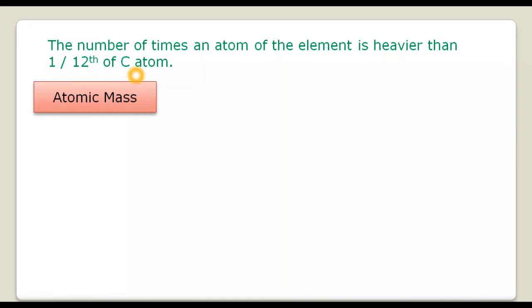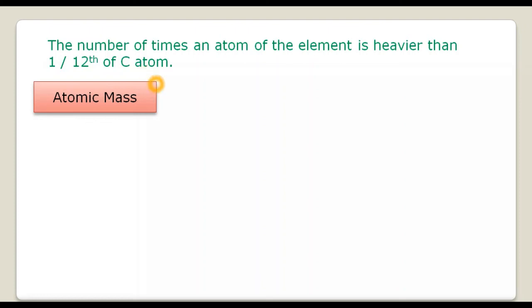So whenever you are relating the mass of any element with the mass of carbon 12 atom, we are actually saying the number of times an atom of the element is heavier than 1/12 of the carbon atom, right? So we are comparing the mass of that element with the carbon 12 atom.